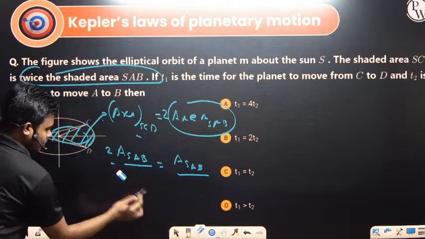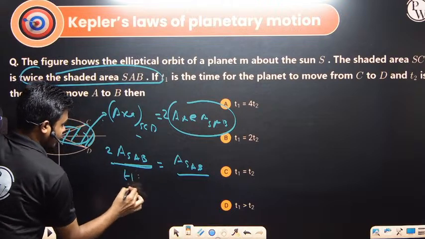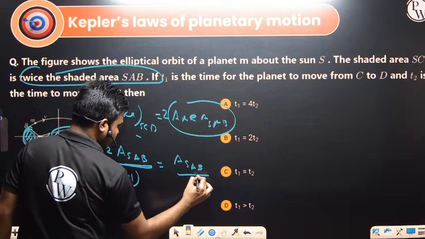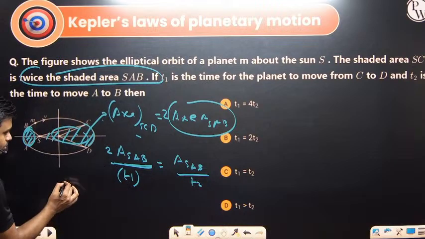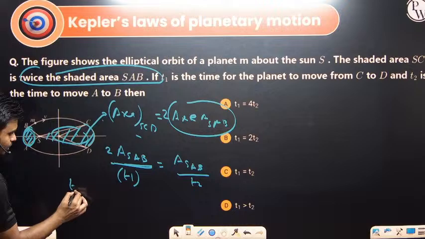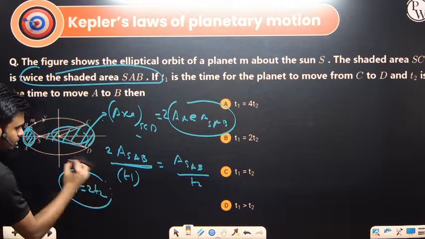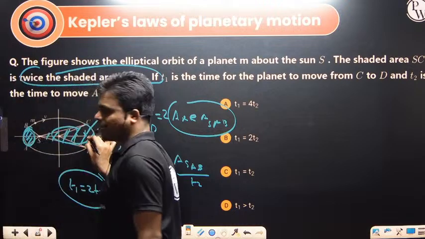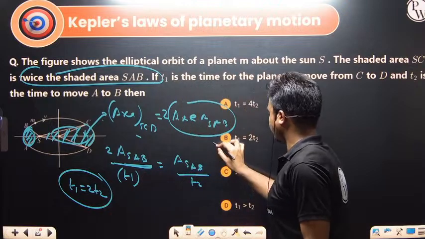Sorry, this will be T1, and this will be T2. So what are we getting from here? T1 is equal to twice of T2. Simple thing is that here the area is double, so the time here will be double. So T1 equals twice of T2.